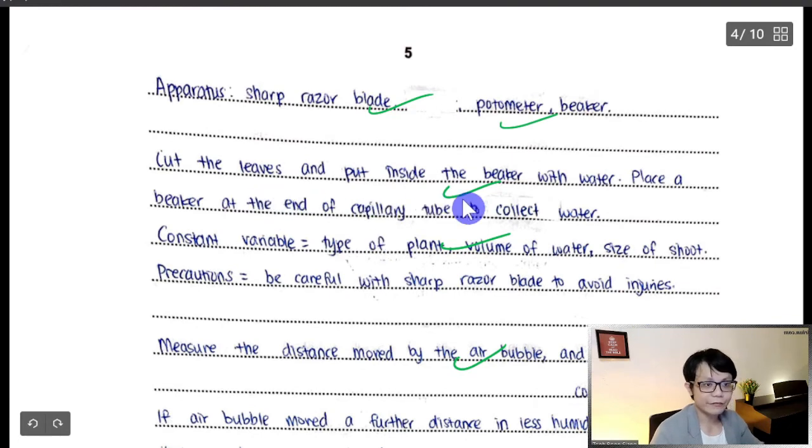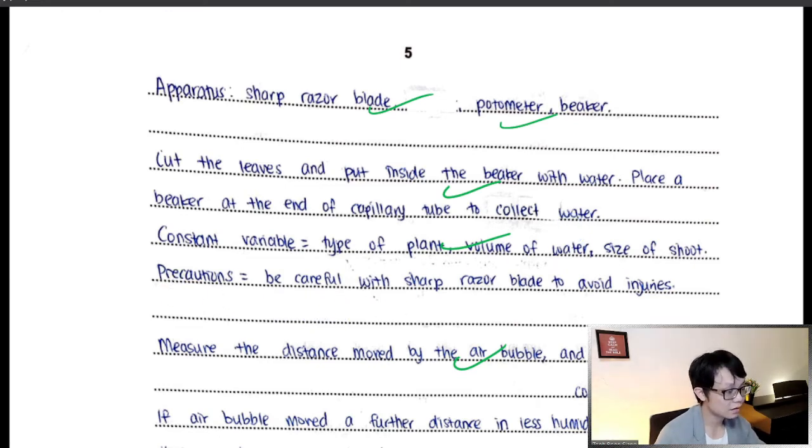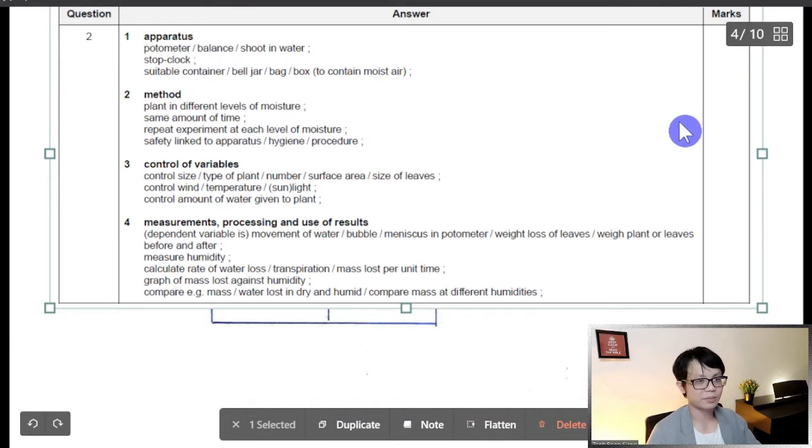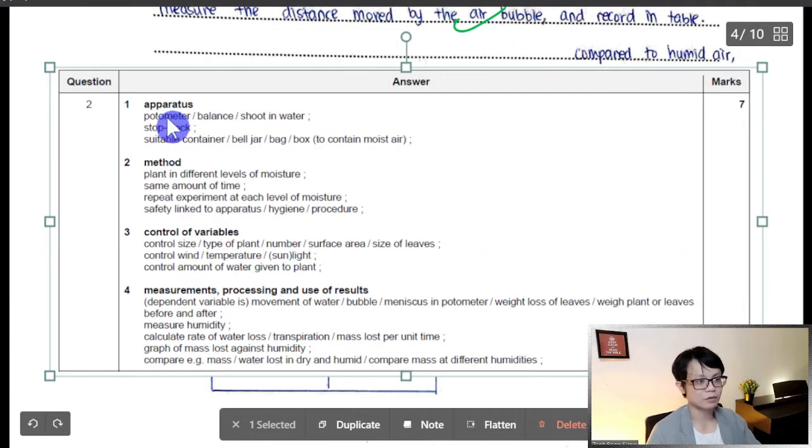Cut the leaf in the beaker, place the beaker in the calculator, get 1 mark. Constant variable, you get 1 mark. Precaution, wait, just let me check. Yeah, so the marking scheme will be something like this, 7 marks. As an examiner, I will give apparatus 2 marks, method I choose 2 marks, control variable 2 marks, and how your procedure, processing data and measurement will be 2 marks. So this will be the marking scheme.